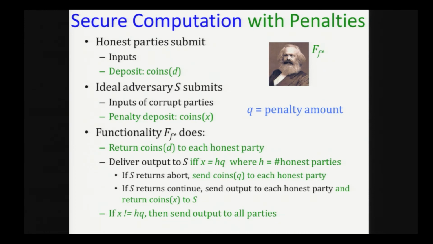So only if the simulator deposits enough coins, it gets a chance to look at the output, and then it can decide whether it wants to abort or whether it wants to continue. If it wants to abort, then each honest party is compensated. If it wants to continue, then it gets its coins back. Then the honest parties are going to get their output. Of course, if it does not deposit a sufficient number of coins, then it does not have any say in deciding who gets the output. The output goes to all parties.